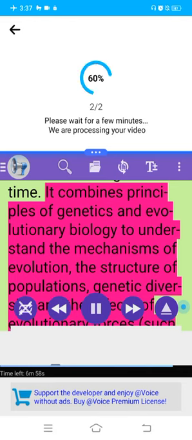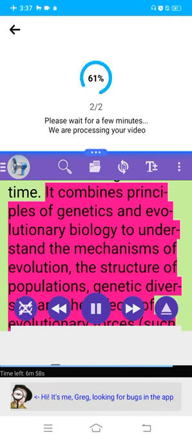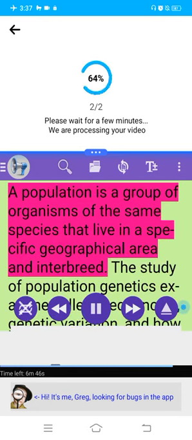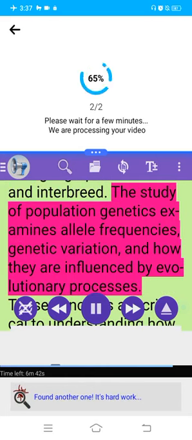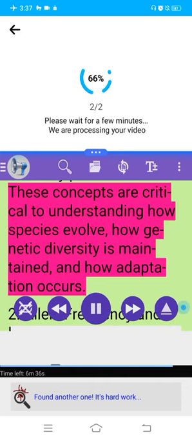It combines principles of genetics and evolutionary biology to understand the mechanisms of evolution, the structure of populations, genetic diversity, and the effects of evolutionary forces such as natural selection, genetic drift, mutation, and gene flow on populations. A population is a group of organisms of the same species that live in a specific geographical area and interbreed. The study of population genetics examines allele frequencies, genetic variation, and how they are influenced by evolutionary processes. These concepts are critical to understanding how species evolve, how genetic diversity is maintained, and how adaptation occurs.